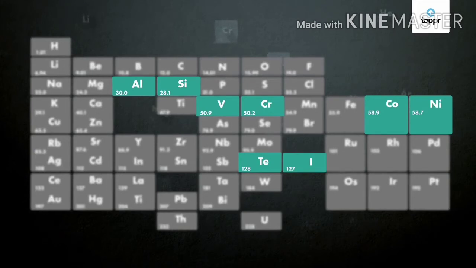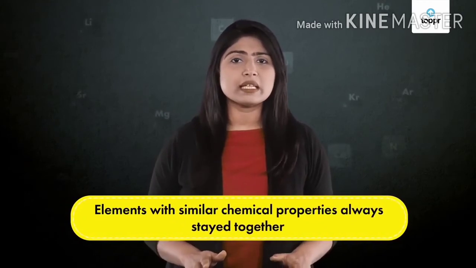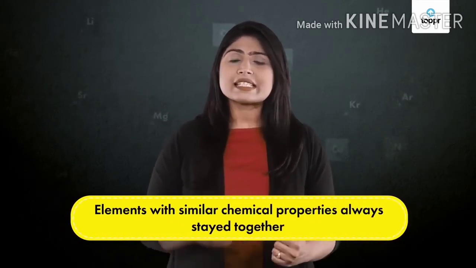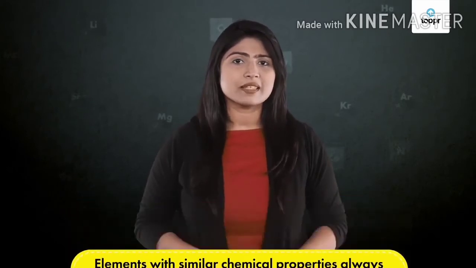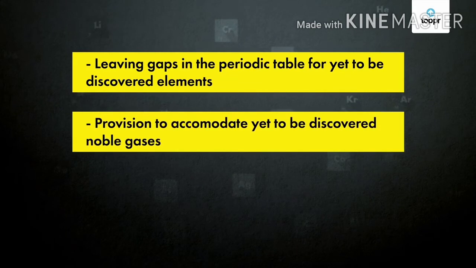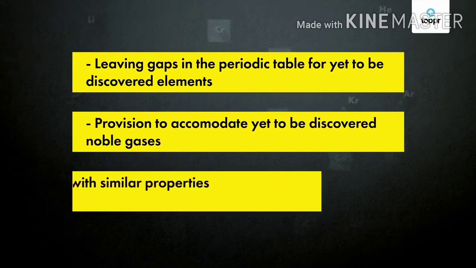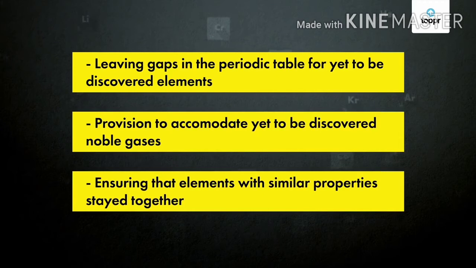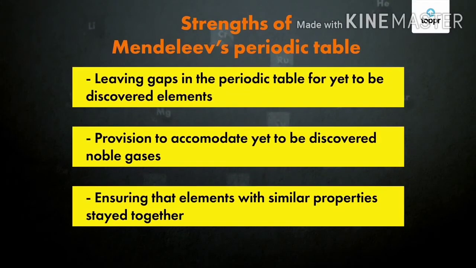Yes, right? This did happen. But do you know why? Because Mendeleev wanted to ensure that elements with similar chemical properties always stayed together, since this was the basis of his classification. Disturbing these positions would mean disrupting the grouping of the elements. So, leaving gaps in the periodic table for yet to be discovered elements, provision to accommodate yet to be discovered noble gases, and ensuring that elements with similar properties stayed together. These became the strengths of Mendeleev's periodic table.